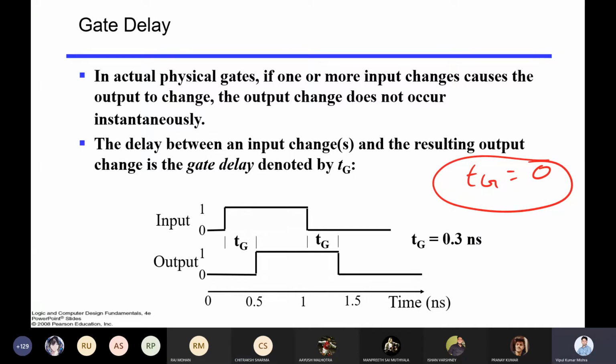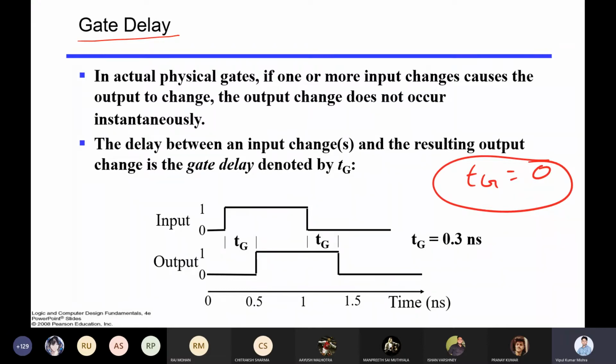Yes, sir. So now let's talk about gate delay. Here gate delay comes into the picture. Any physical gate is ultimately not only what we understand theoretically; it is a physical phenomenon. Whenever you have some physical gate, it definitely takes some time to complete the operation. It is not immediate, like once you give the input, the output comes immediately. No, it will have some delay in the circuit, and that delay is known as the gate delay.